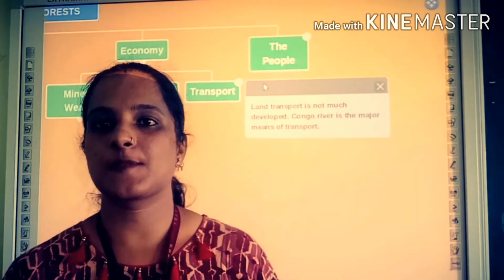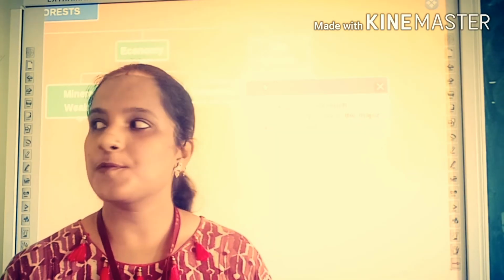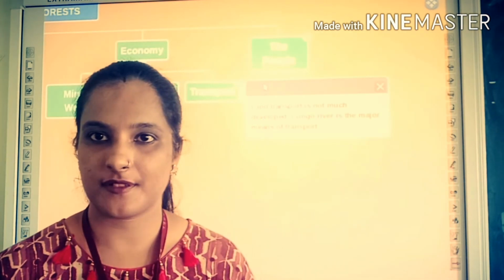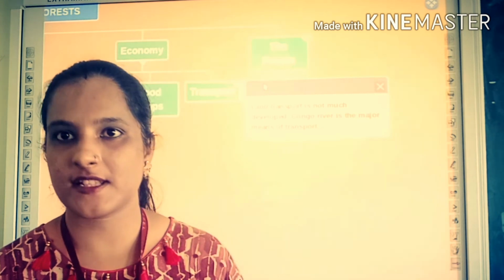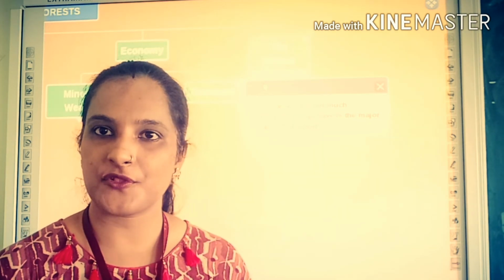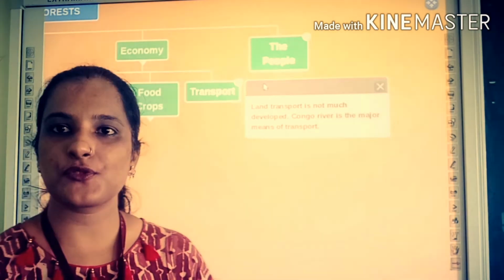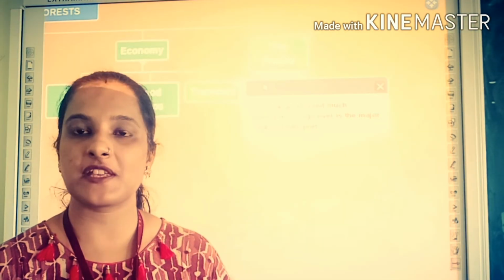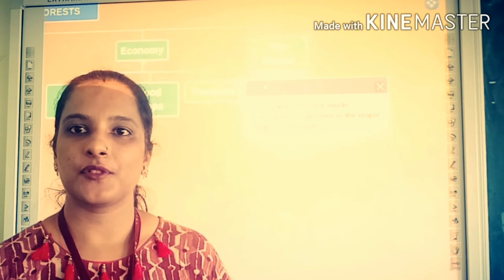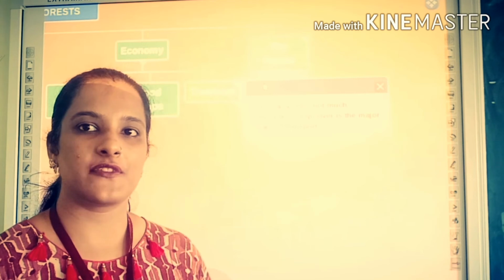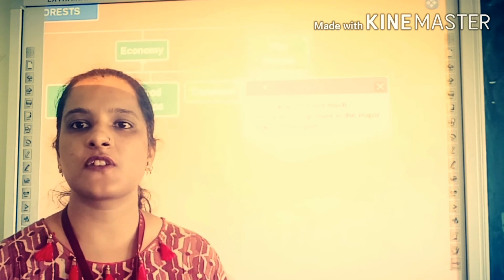So, the transport in DRC is less developed. The road transport is less developed. Railways and roadways are there, but those are not so developed. But the water transport is the major means of transport. There are many rivers, and even the Congo River is the major means of transport there.